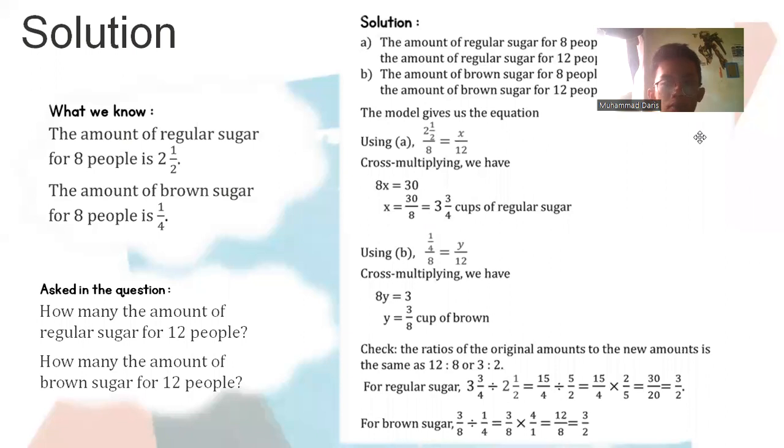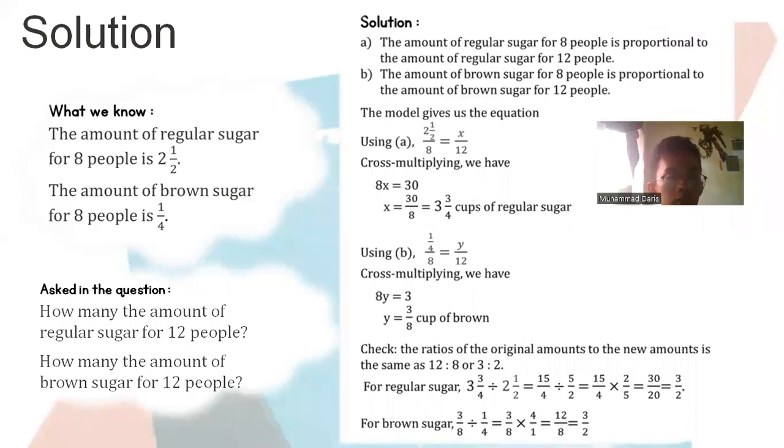Solution. What we know: the amount of regular sugar for 8 people is 2 and 1/2, and the amount of brown sugar for 8 people is 1/4. Asked in the question: what is the amount of regular sugar for 12 people, and the amount of brown sugar for 12 people?